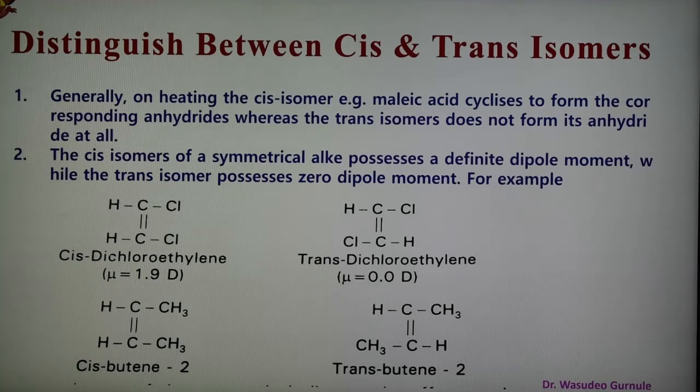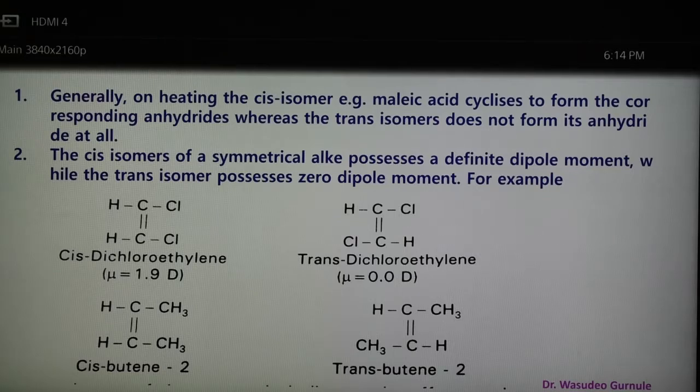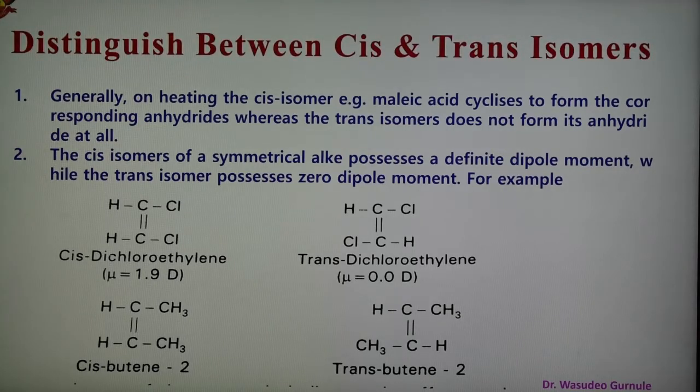Another important point: the cis isomer of a symmetrical alkene possesses a definite dipole moment, while the trans isomer possesses zero dipole moment. So the cis isomer has some dipole moment, but trans has zero dipole moment. These are the two points, and on the basis of these two points we can distinguish cis and trans isomers.